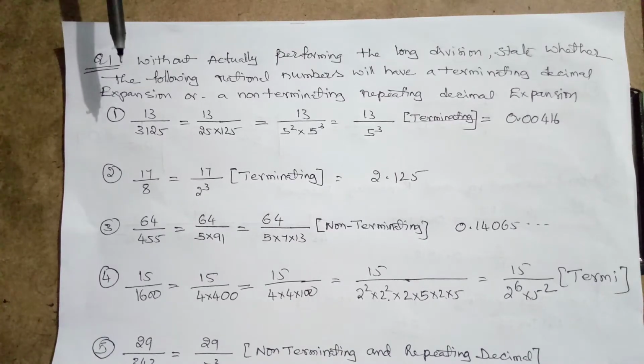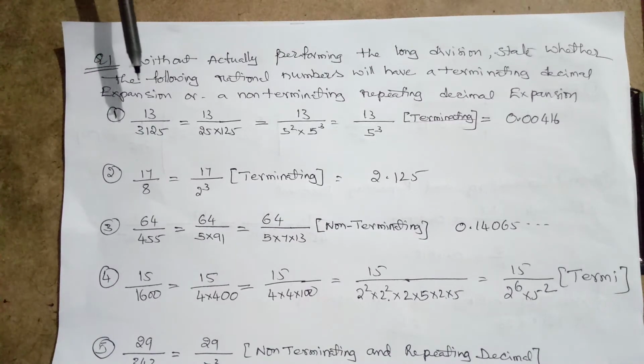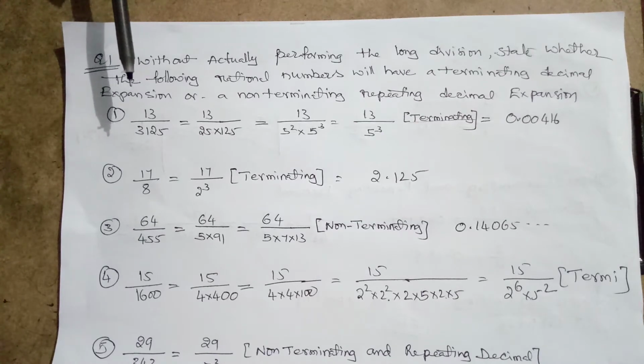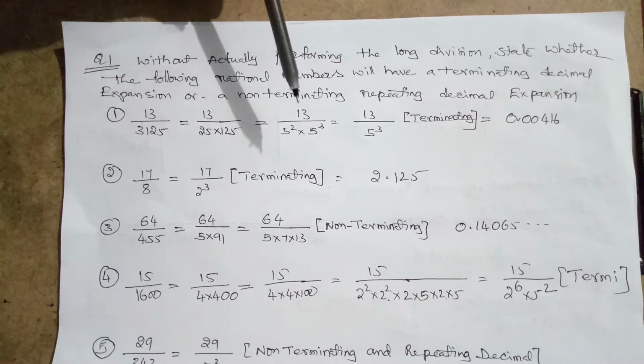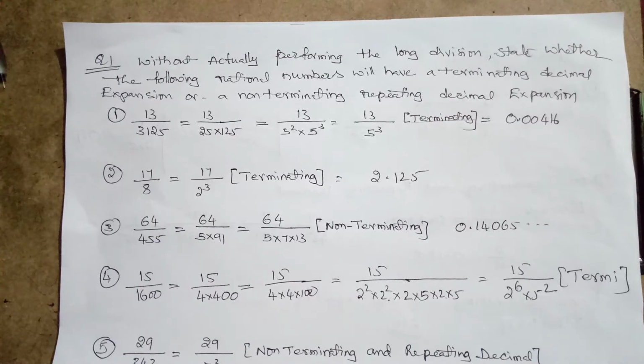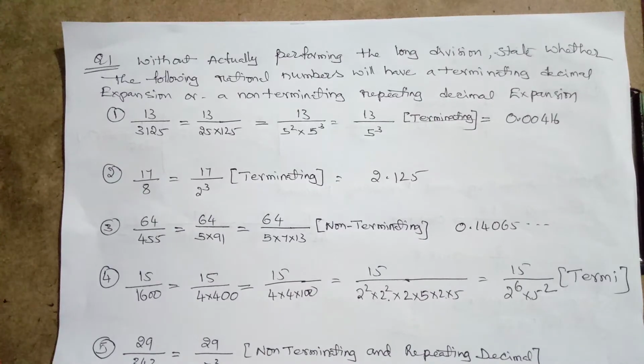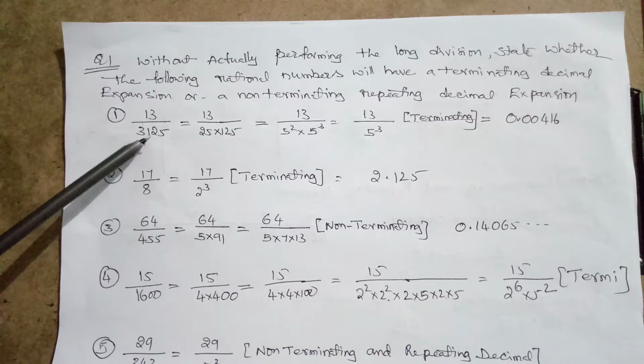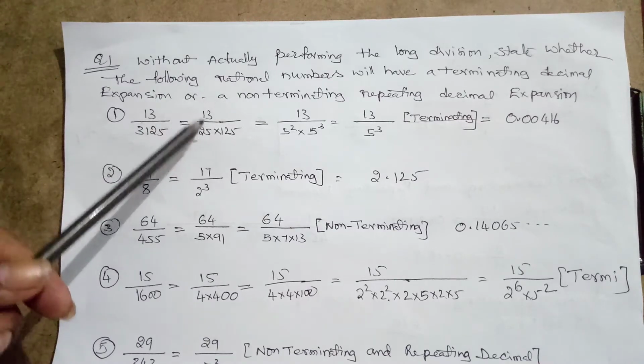We should not do any kind of division. Just by observation of the denominator or the method, we have to find what type of decimal will come. They are not asking us to find the decimal, but just to say whether it is terminating or non-terminating, what type of decimal we will get. Let us observe the denominator 3125. This is the first question.